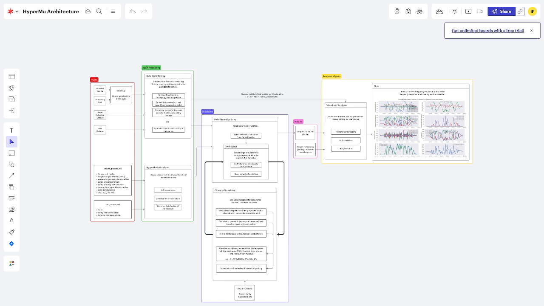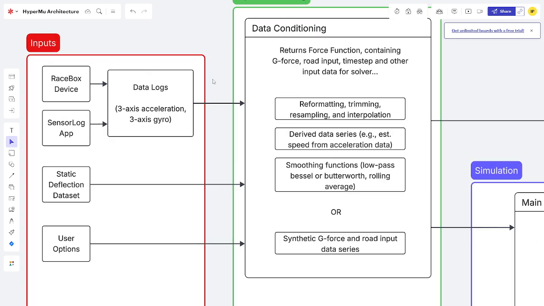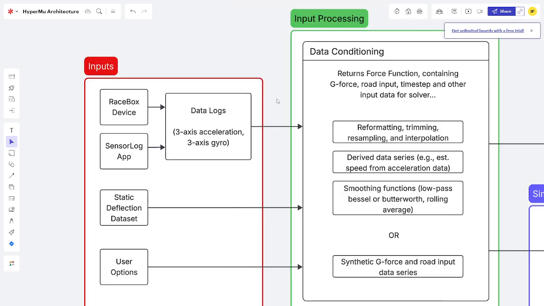In short, I think HyperMu has shown at least one limitation here of how far it can go with the current IMU only focused approach. Expanding the input set to include detailed tire data, steering angle, and brake throttle input telemetry would be the best way to improve HyperMu as it is today. But these extra data also enable a full closed loop simulation approach as well, bringing into question whether or not it's worth sticking with the open loop simulation that HyperMu has been using up until now.